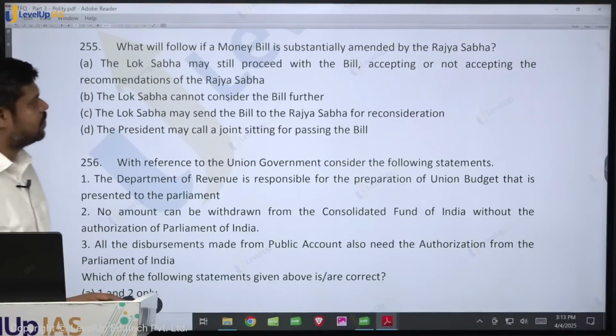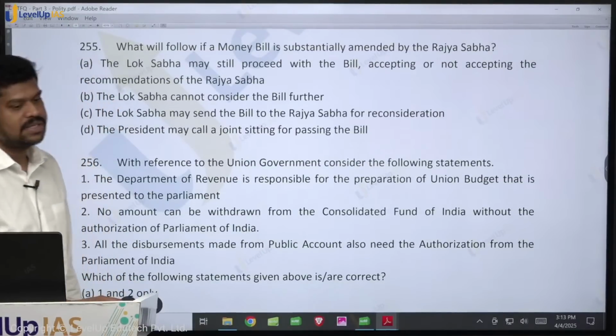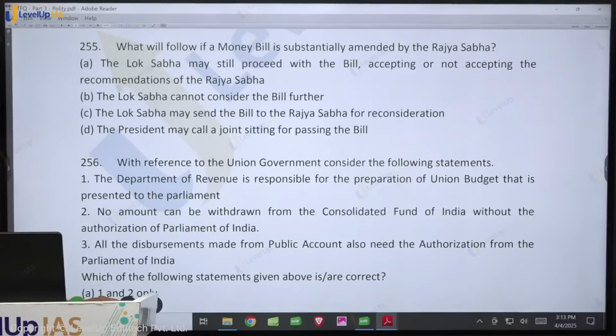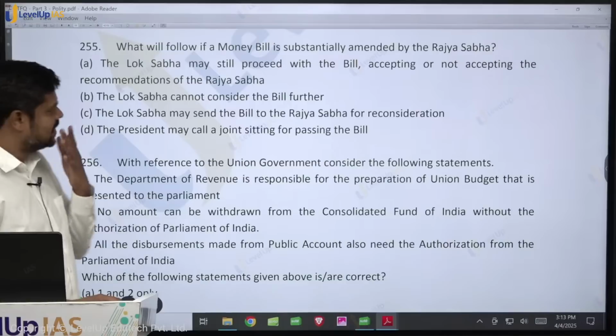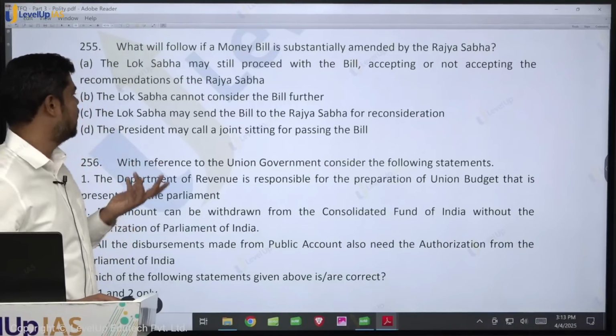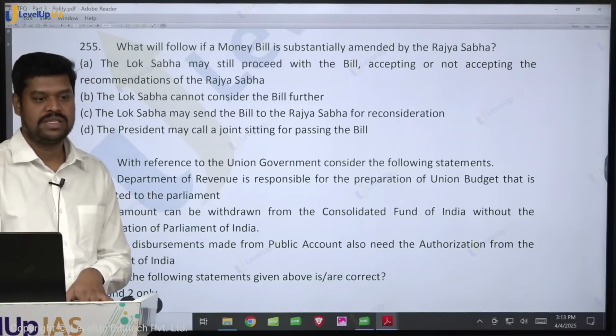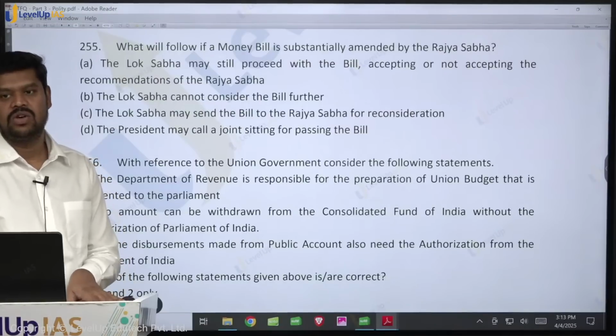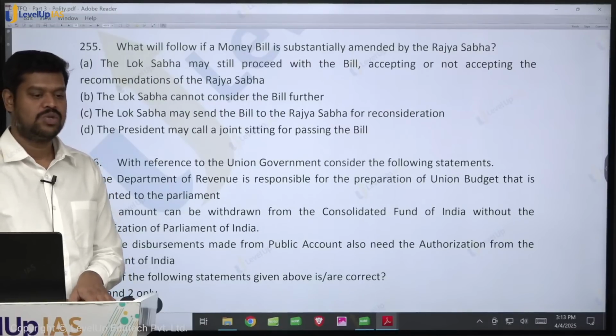What will follow if a money bill is substantially amended by the Rajya Sabha? What will follow? It's a very simple question. The Lok Sabha may still proceed with the bill accepting or not accepting the recommendation of the Rajya Sabha. So therefore, who is the final authority when it comes to the money bill? It is only the Lok Sabha.